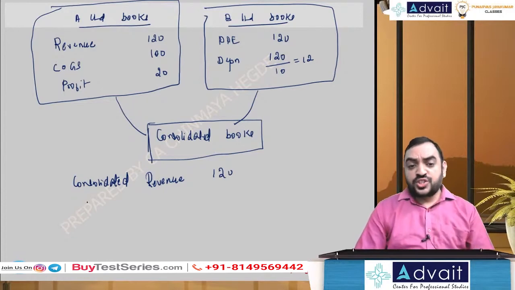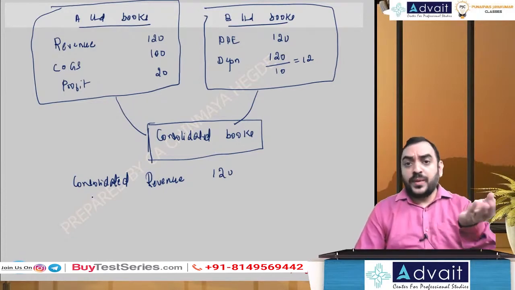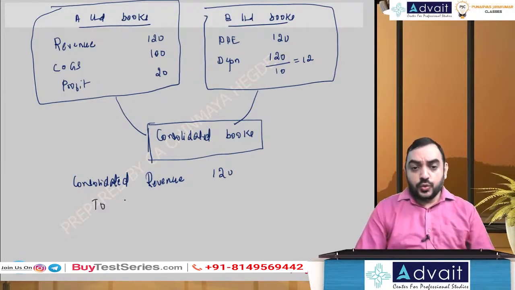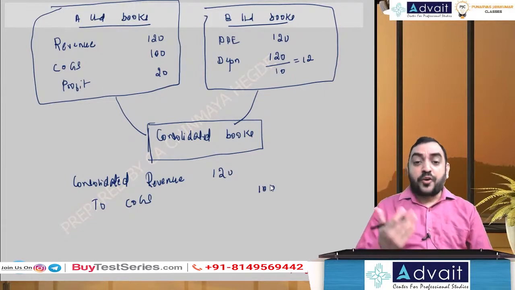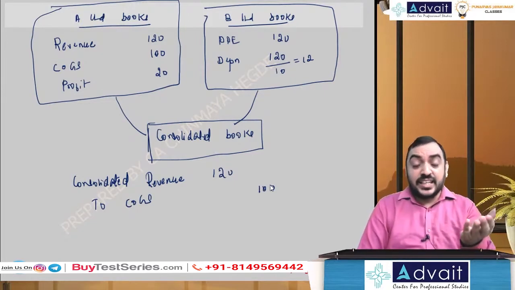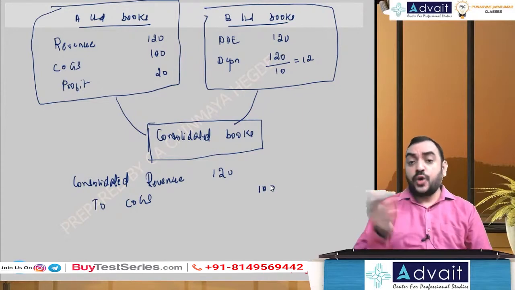Then cost of goods sold also I will remove. Cost of goods sold would be debit, and I will credit to cost of goods sold 100. Effectively, can I say the profit which was recognized earlier, I am now removing it. Unrealized profit is now removed by way of this amount. 20 profit is unrealized.